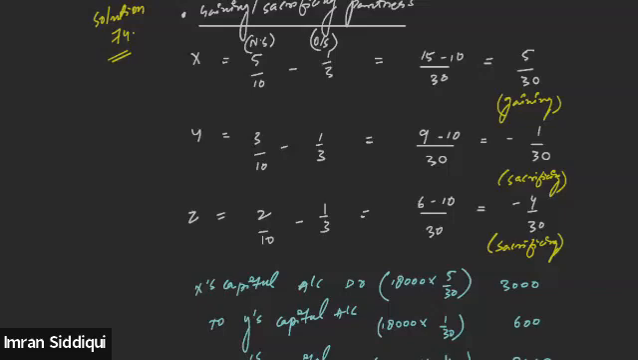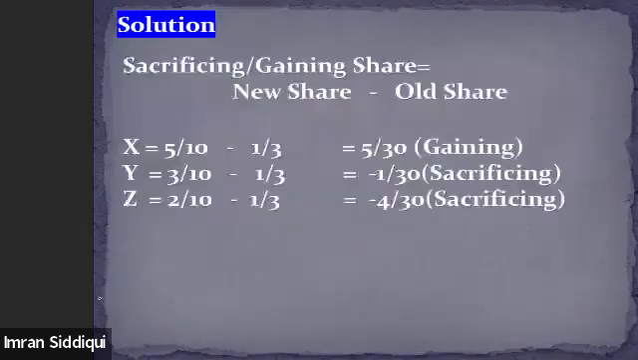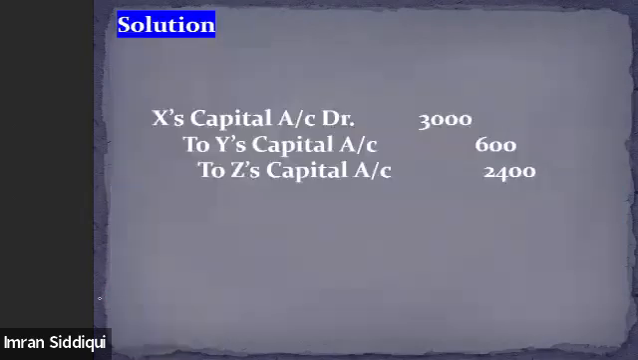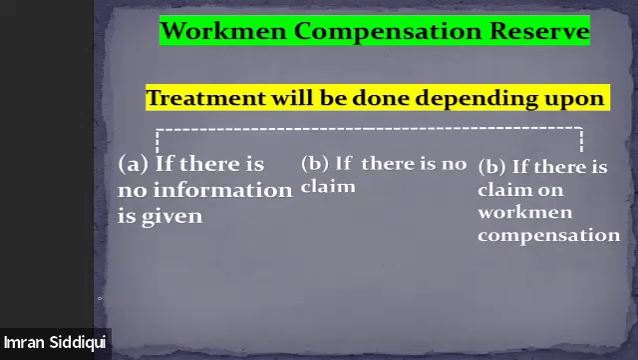So this is it for today's class. We will do more questions based on the same concept. Since we need to discuss one more point in the next class, then we'll discuss the other questions. We need to discuss one more concept, which is workman compensation reserve. And after discussing that, we will be able to solve a lot of questions.